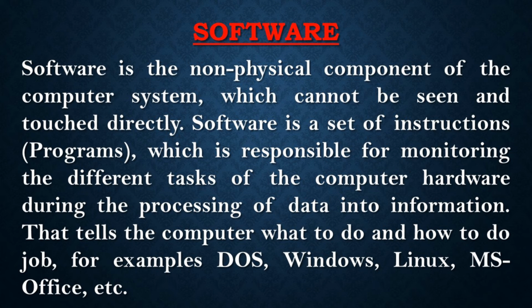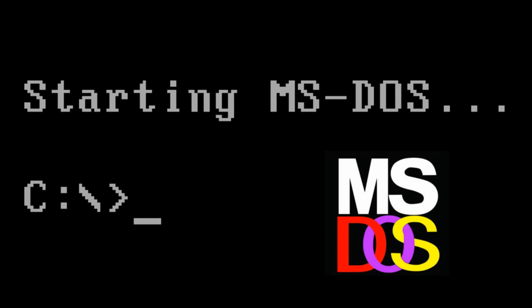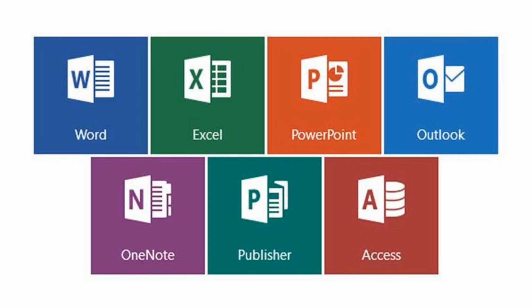Software is the non-physical component of the computer system which cannot be seen and touched directly. Software is a set of instructions or programs which is responsible for monitoring the different tasks of the computer hardware during the processing of data into information. That tells the computer what to do and how to perform a job, for examples DOS, Windows, Linux, MS Office, etc.